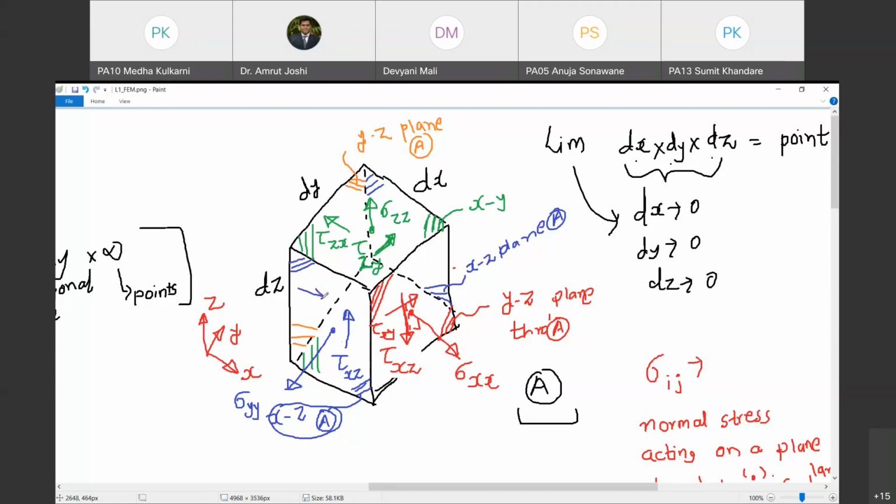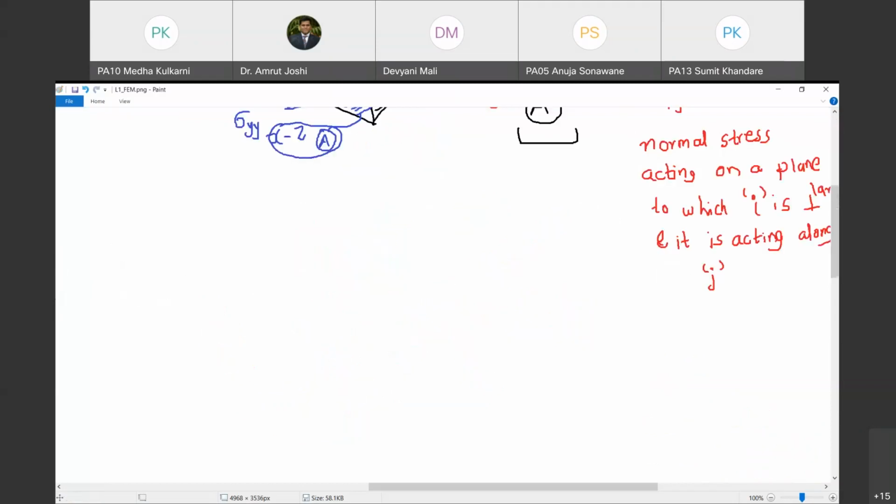And this shear stress component, I'm going to call it tau. I'm sorry. I need to call it tau yz, not xz. Very sorry, because it is acting on the xz plane to which the y-axis is perpendicular. So this is tau yz, and I should call this tau y. This direction is x, so I'm going to call it tau yx. Are you with me? If you have understood the notation for all these stresses, please type yes in the chat box.